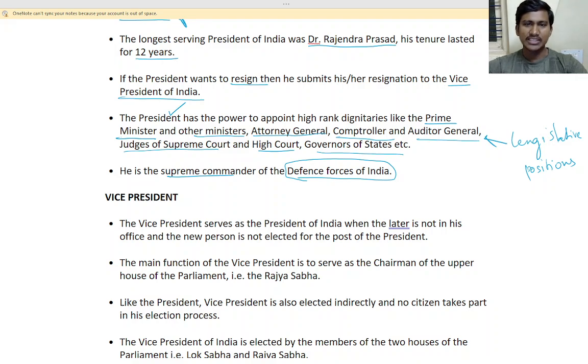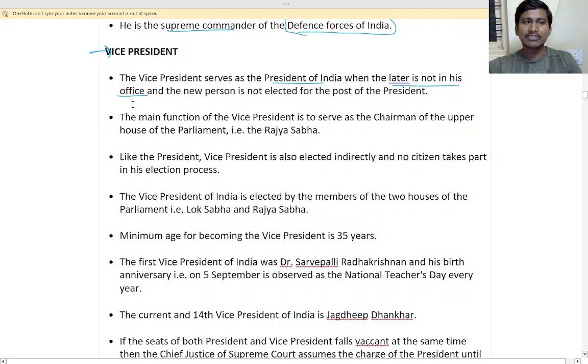So next is the vice president. The vice president serves as the president of India when the president is not in office. You may know there is a principal and a vice principal in school, right?